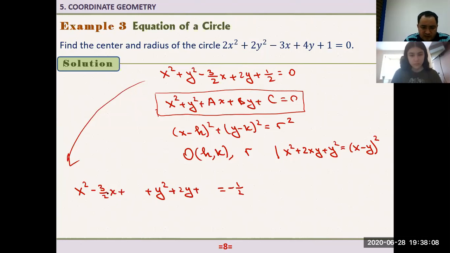Let me just rewrite here. This 3 over 2, I can write it as 2 times 3 over 4, right? Simplify this, I get this thing. It's also an algebraic manipulation. I'm just multiplying by something divided by something. Nothing changes. So if I write this 3 over 2 in this form, what do I need here? I need the square of this number. So I should add the 3 over 4 squared, and also I should add the same thing to the right hand side, plus 3 over 4 squared.